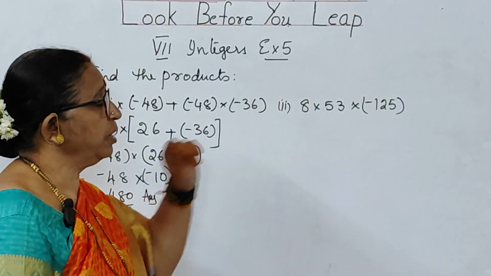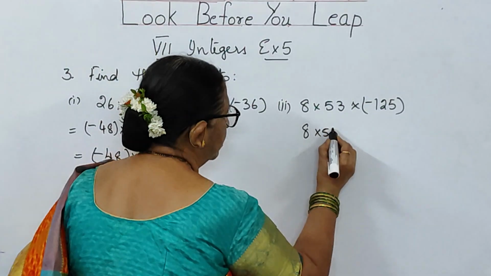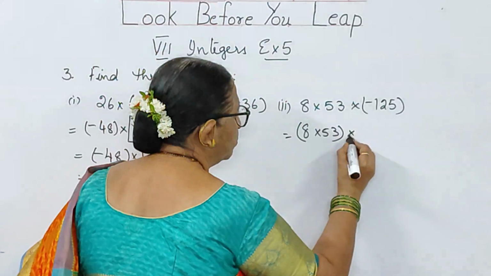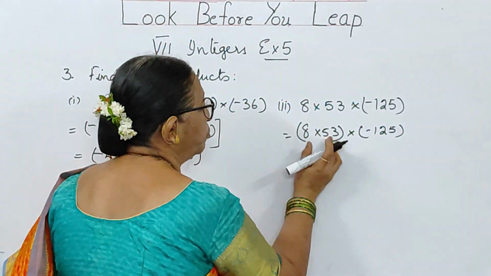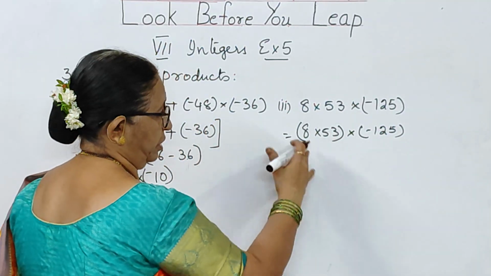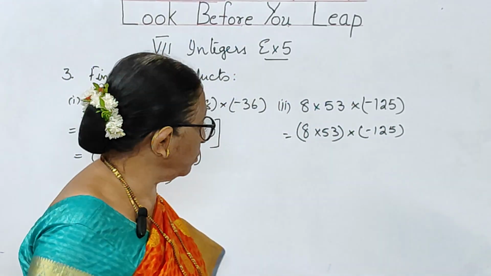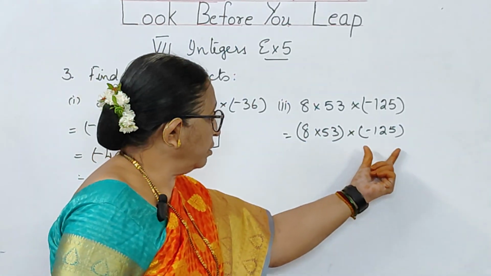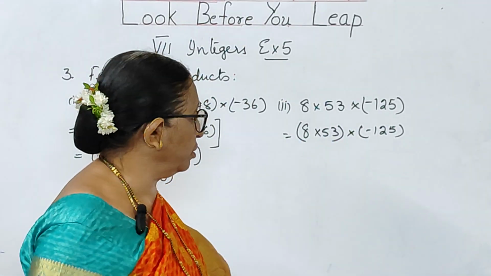This is distributive property, it is commutative property. When you go for it, let us consider this as 8 into 53 into minus 128. Either you can consider this A into B or A into B into C. If you consider it as A into B in the bracket into C, it means associative property. Since he is asking about the property, either you consider it as associative or commutative. When you are talking about commutative, these two should be considered as one number and this as one number. Otherwise, A into B into C, A into B in bracket, associative property.